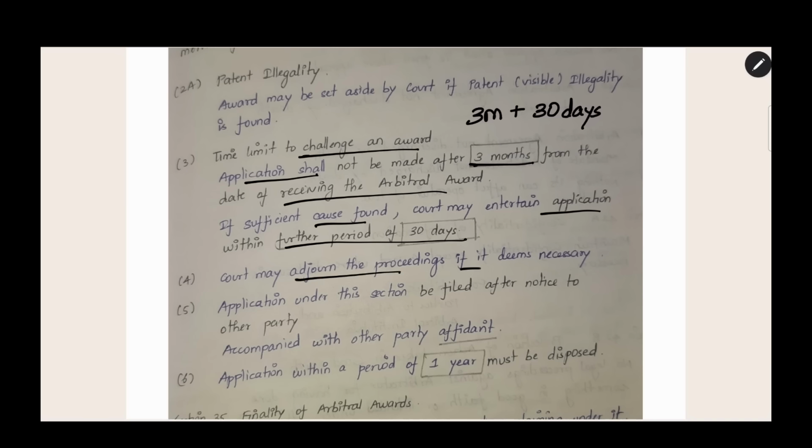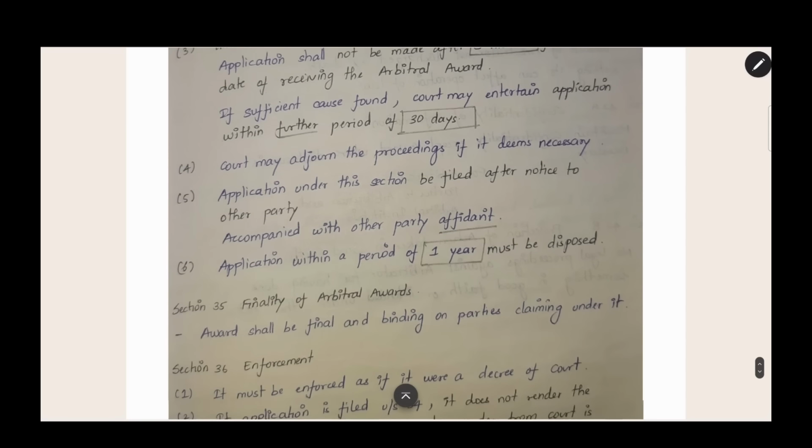The court may adjourn the proceedings if it deems necessary. The application under this section must be filed after notice to the other party. If you want to file an application under section 34 for the arbitration, you have to give notice to the other party also, accompanied by an affidavit. The other party should also give an affidavit that he received the notice. The application must be disposed of within a period of 1 year. For example, if the court receives the application on 1st April 22, it should be disposed of by 1st April 23. This is the time limit for taking a decision under section 34.